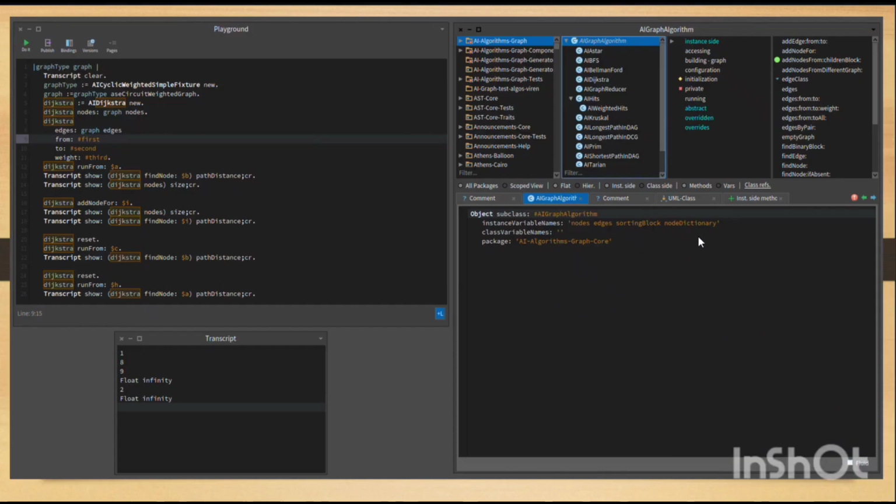Here's a small example for it. Here's the node dictionary where the entire mapping goes, and this gets built at build time when the entire graph is being built. So eliminating all errors.